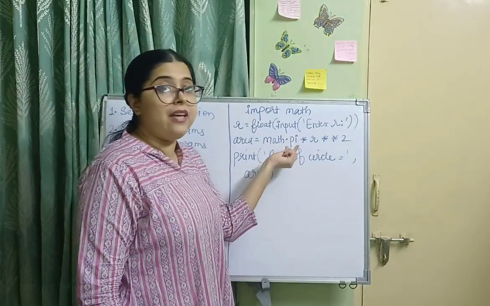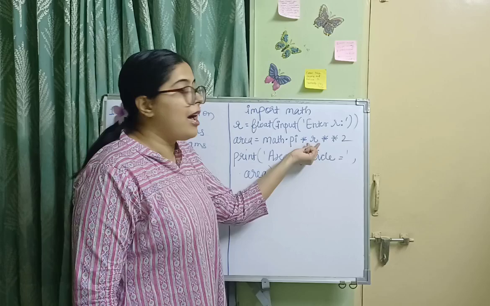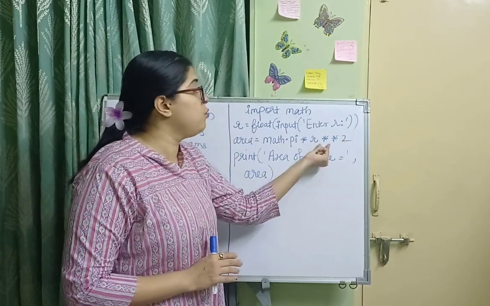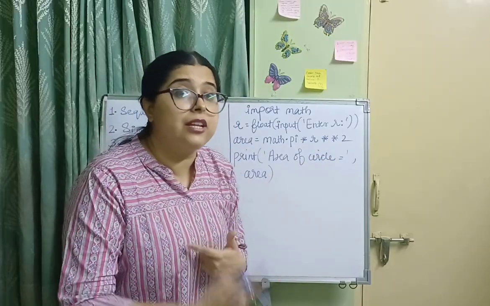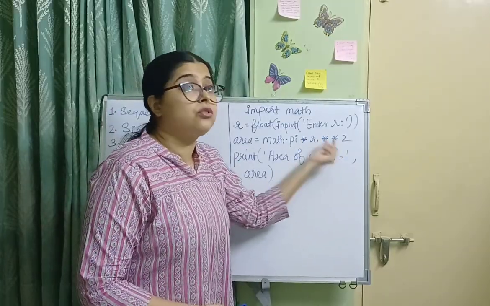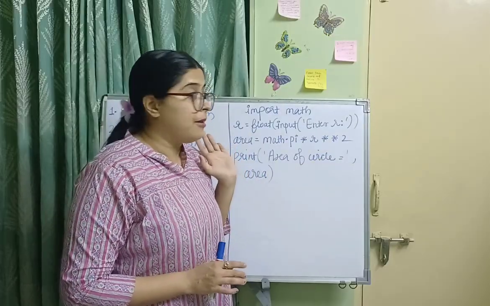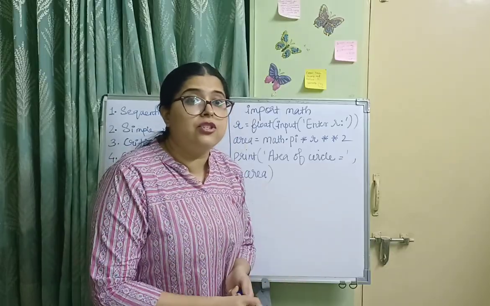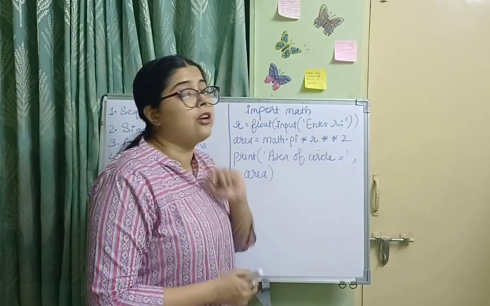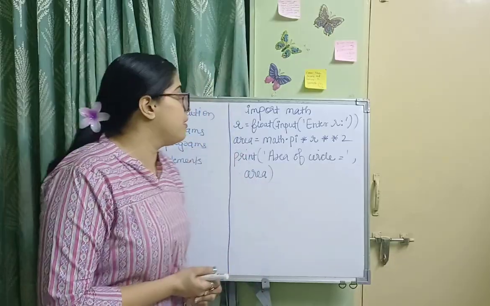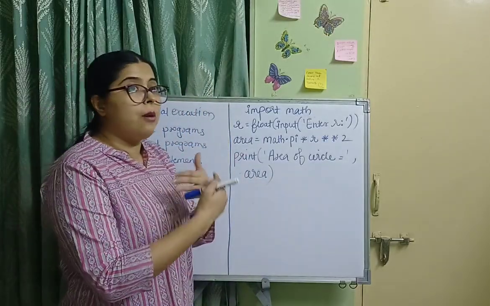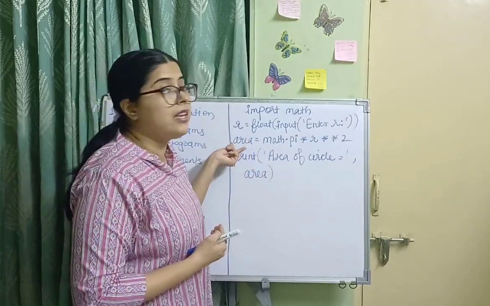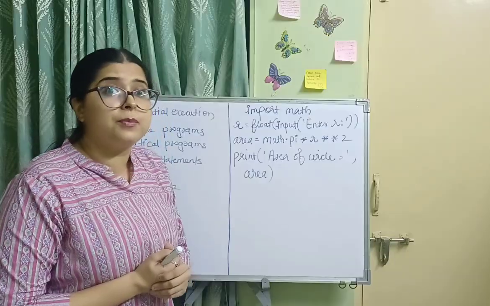So here math.pi, we are importing pi from the math module, times r, exponentiation 2. What do you mean by that? When an asterisk is used 2 times, it acts as an exponentiation operator. r to the power of 2 means r square, pi r square. Okay, clear? So when we write asterisk 2 times, it acts as an exponentiation operator, and we are using that operator here. After whatever computations are performed, after we enter the radius, the result is stored in the variable area.